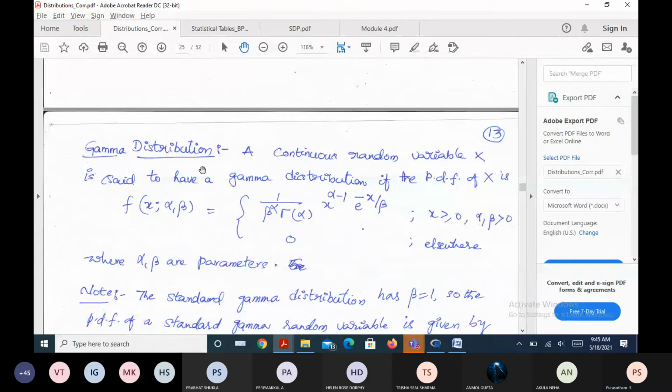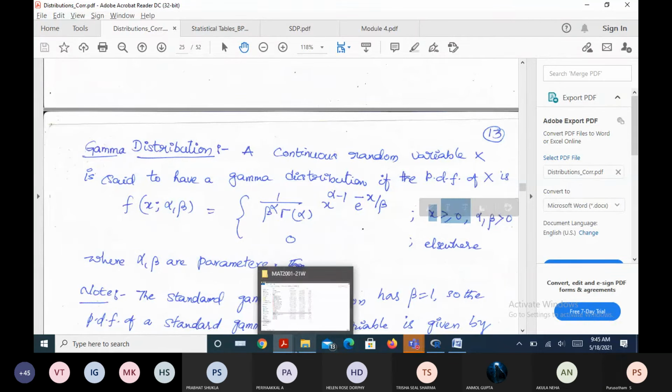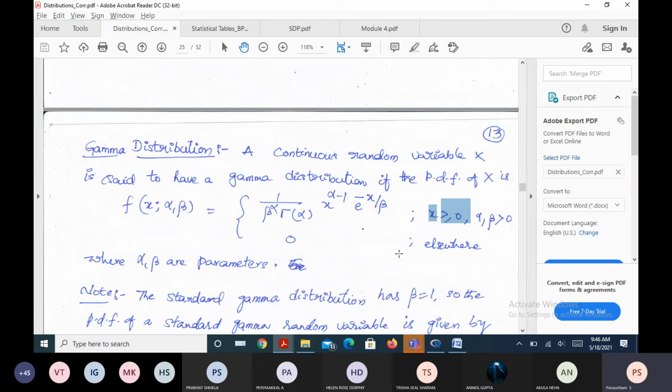Yes, 0 to infinity, half of the real axis, where alpha and beta, the scalars, are also greater than 0.